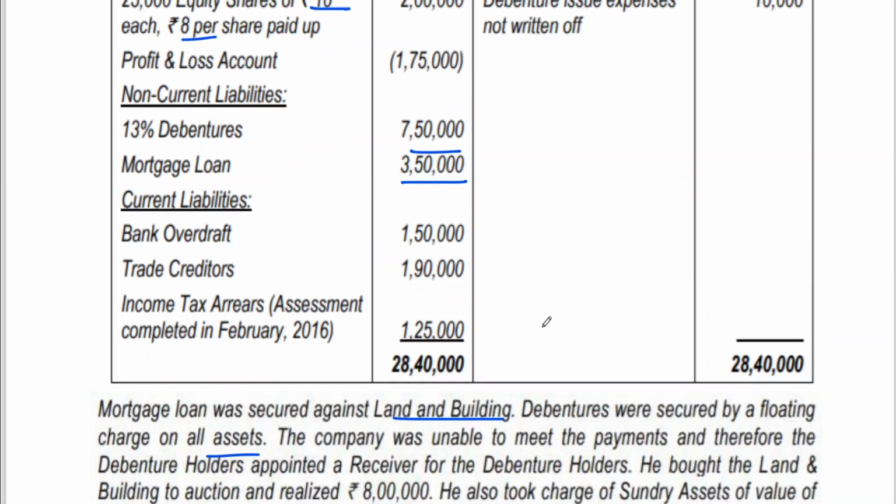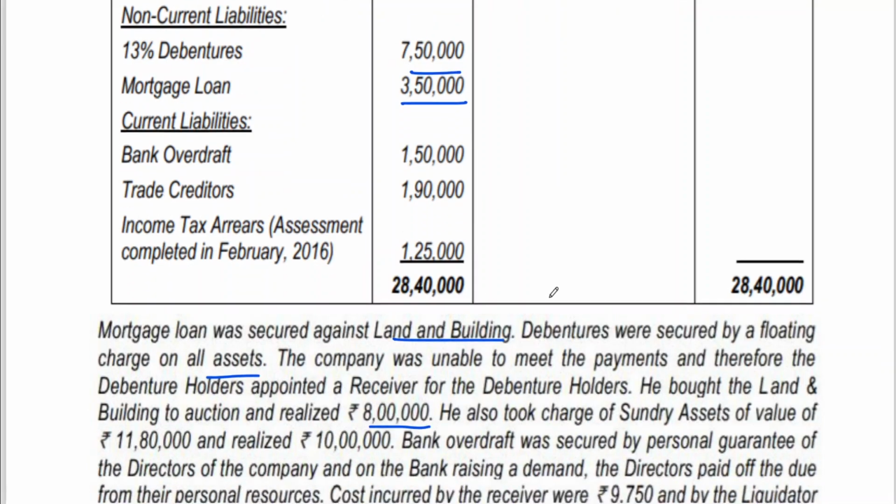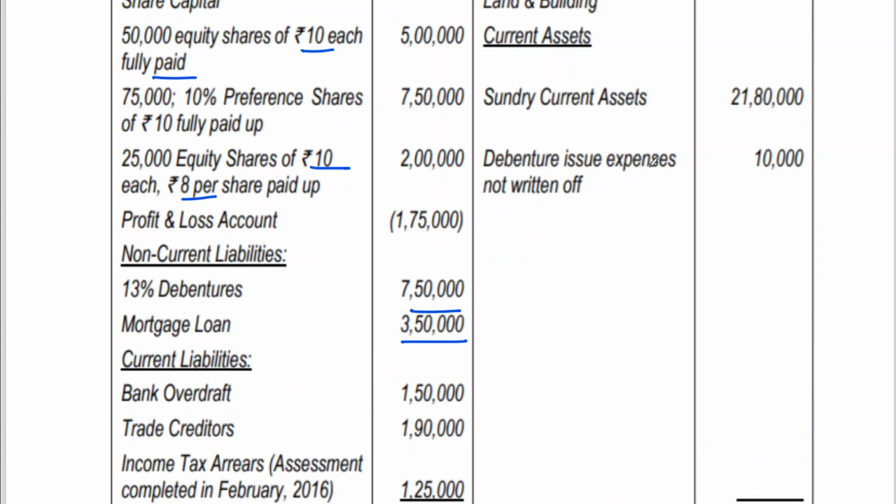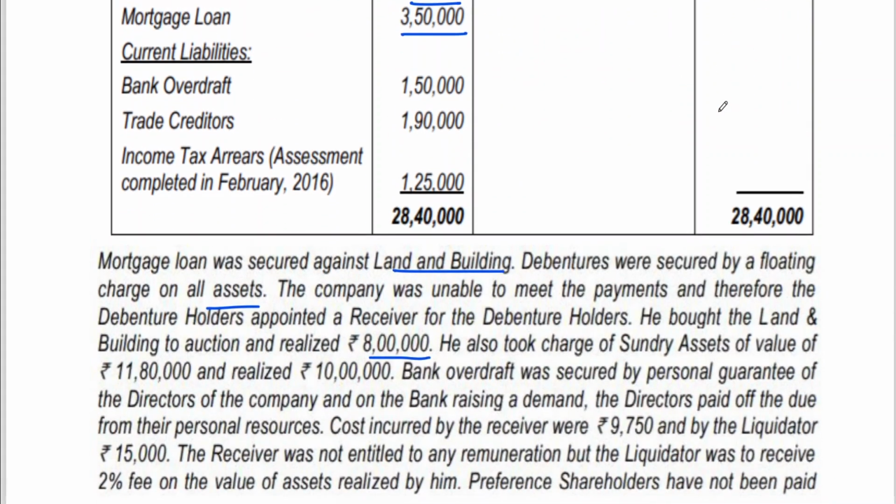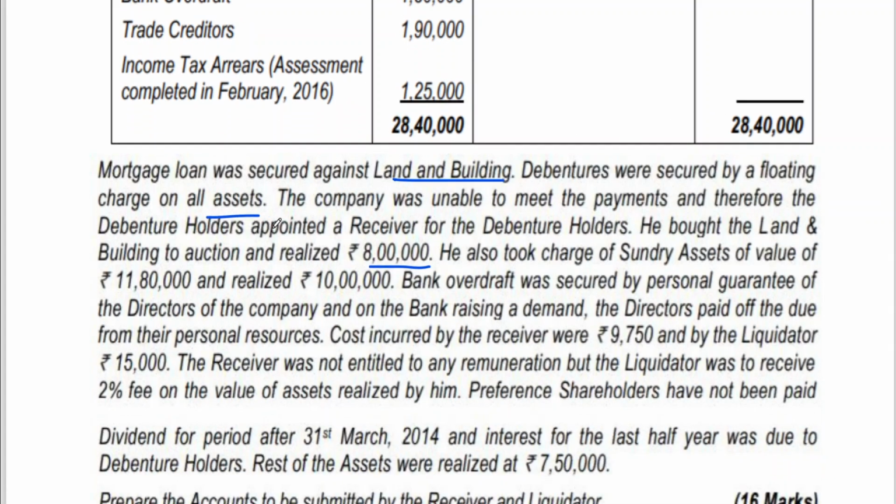So out of 8 lakhs, he has to adjust the mortgage of 3 lakh 50,000. 8 lakhs minus 3 lakh 50,000, 5 lakh 50,000 will be taken to receiver account. No, 4 lakh 50,000, sorry, 4 lakh 50,000 will be taken to receiver account, and he bought the land and building. This is completed. He also took charge of sundry assets of value 11 lakh 80,000. Total sundry current assets are 21 lakh 80,000, out of which how much has he taken? 11 lakh 80,000. Realized 10 lakhs, which means this 10 lakhs will be taken to receiver account.